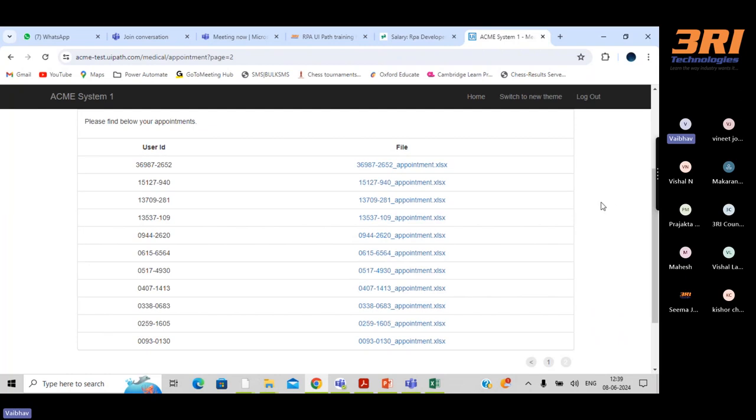And if you want to integrate any third-party application, we can integrate it with the help of APIs within UiPath. Okay, clear?